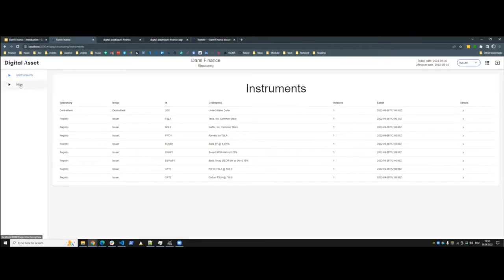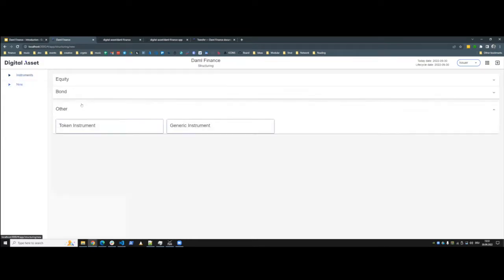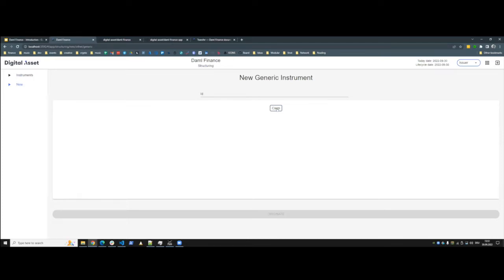I'm jumping over to the Daml Finance app that you can download and run locally. And I want to show you Daml Finance in action and how we can use this asset-agnostic model to create financial products. So I've skipped through a few steps, but at the instruments page, which shows us all the instruments that we have, say we want to create a new instrument here on the fly, we can essentially build up a contingent claims tree on the spot.